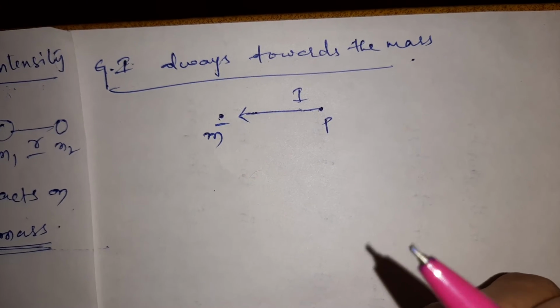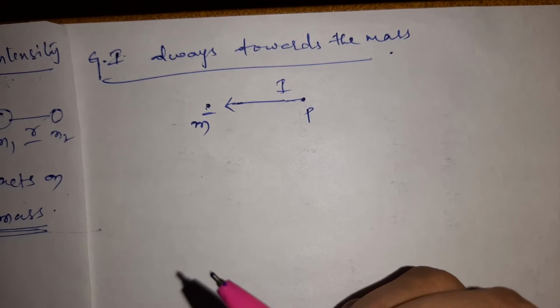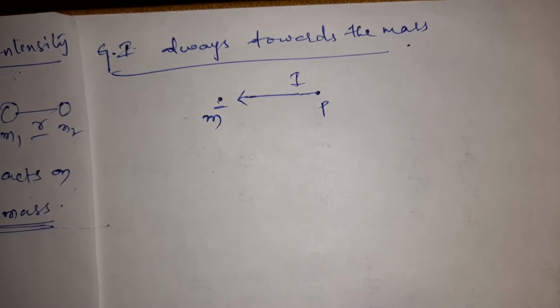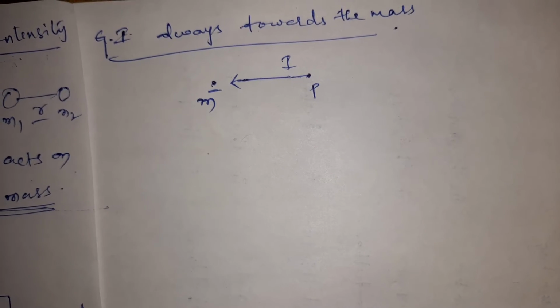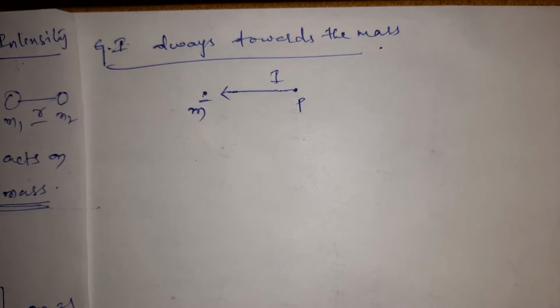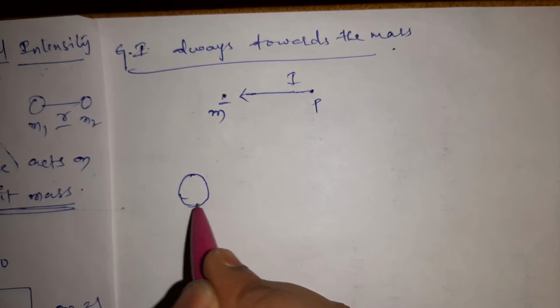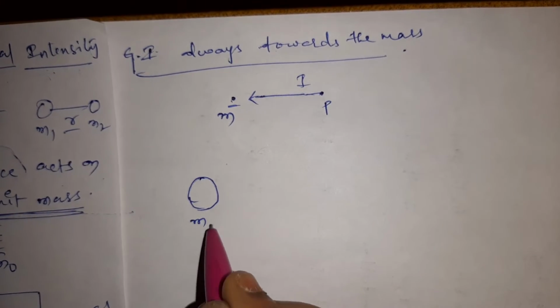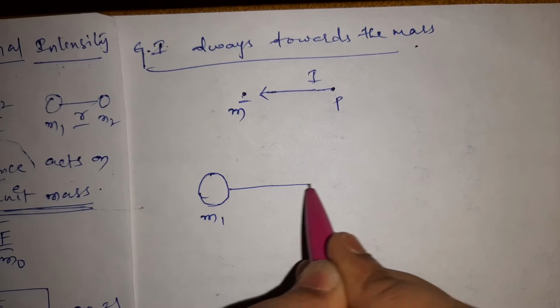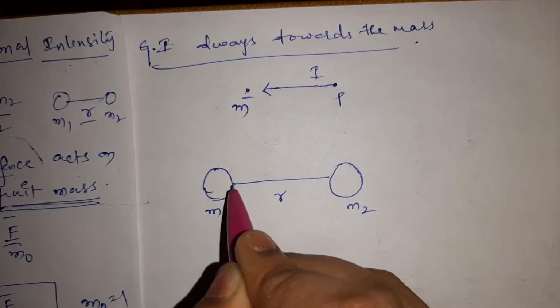Okay, next, we have some illustrations which are useful for mains and advanced. When we consider two masses, let us assume two masses m1 and m2 separated by a distance r.